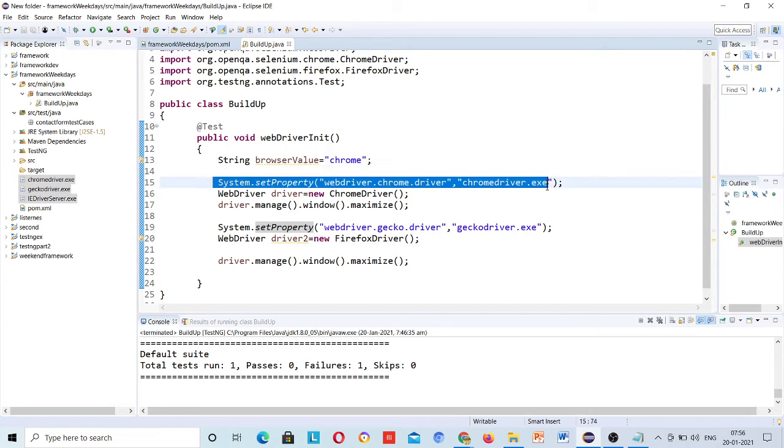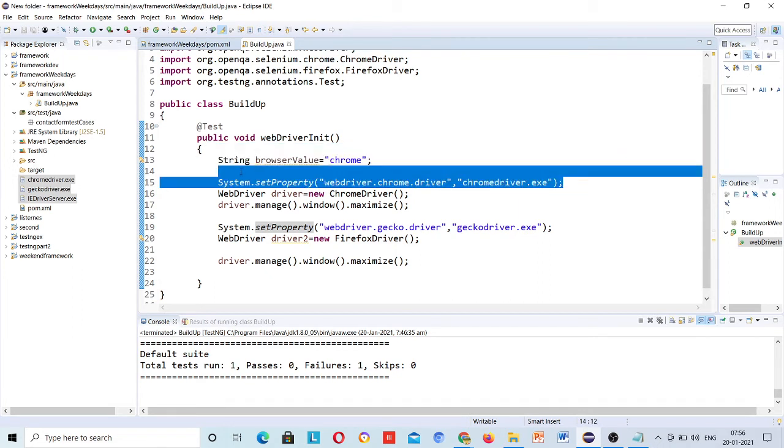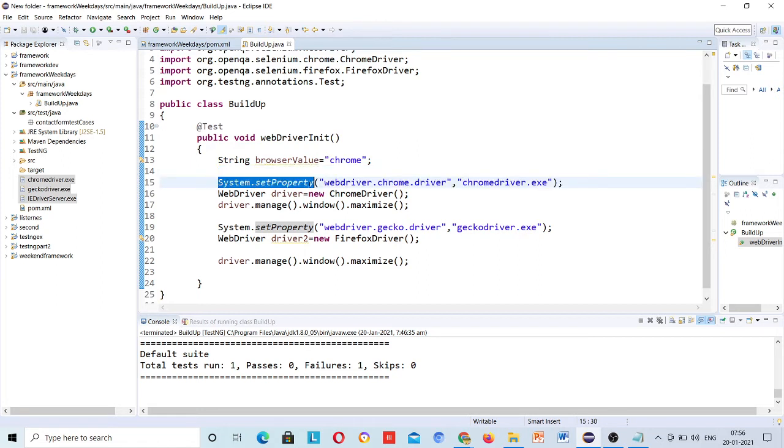But if you start doing that from day one, then suppose anyone asks you what is system.set property. Internally that is also written, you just need to go to that code, right? That doesn't mean this code is not written.